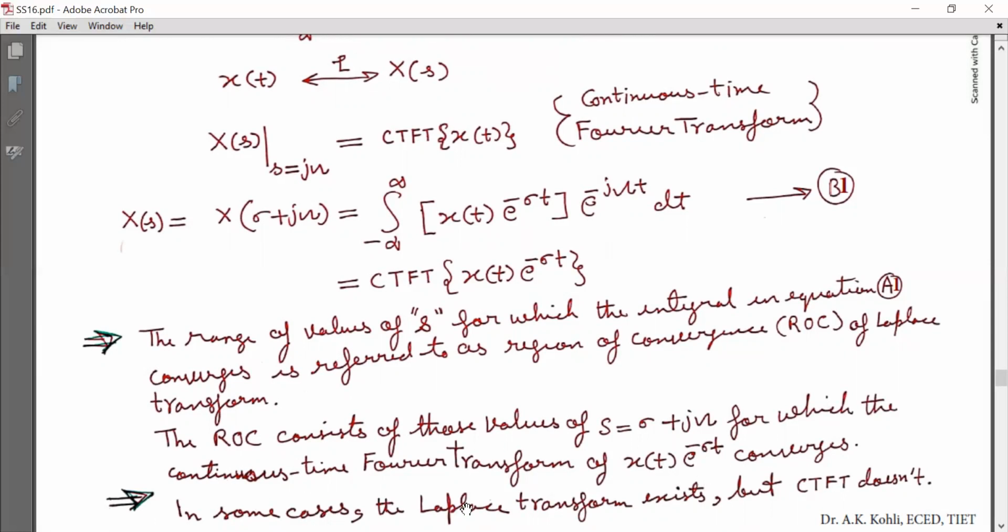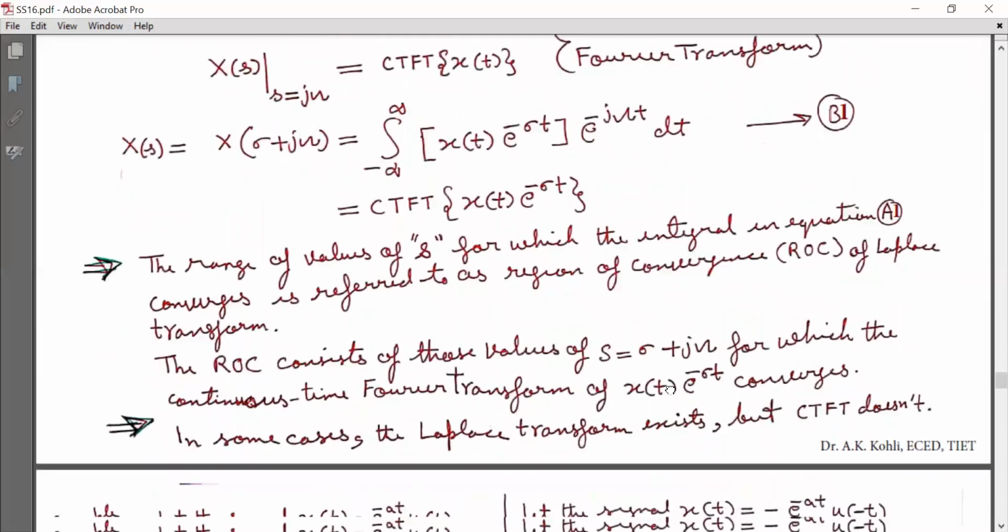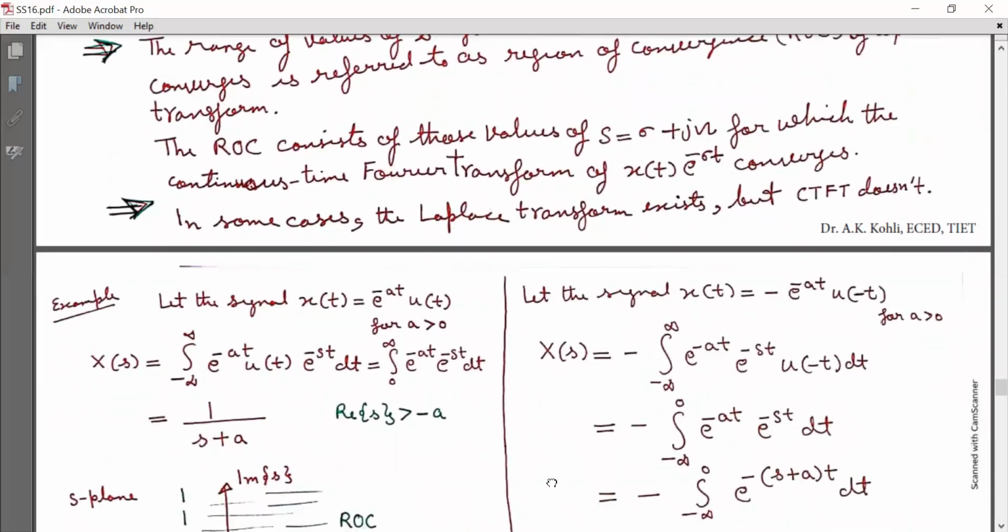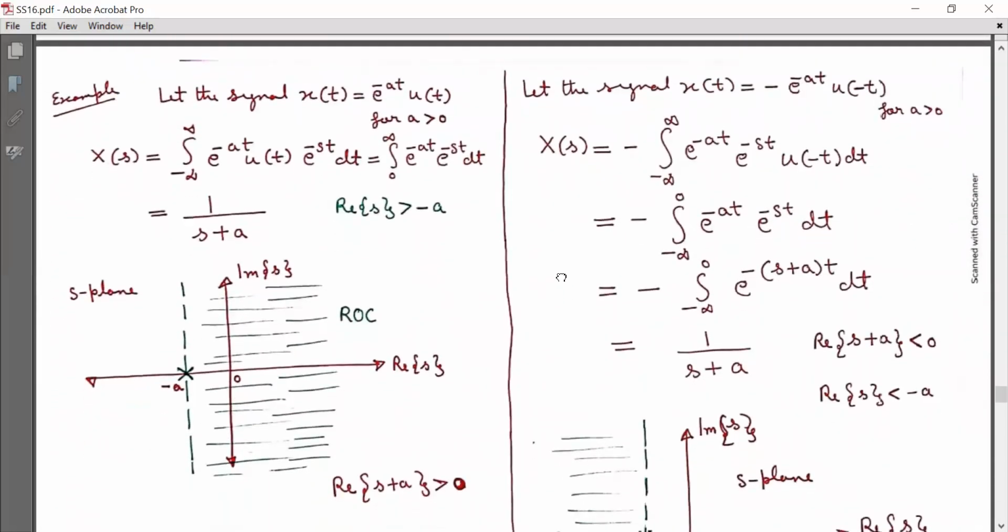In some cases, the Laplace transform exists, but the CTFT does not. I repeat, it is very important. In some cases, the Laplace transform exists, but the continuous time Fourier transform does not. Now we will discuss one example.